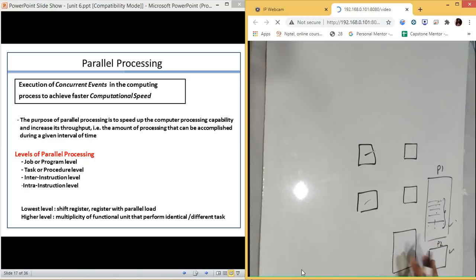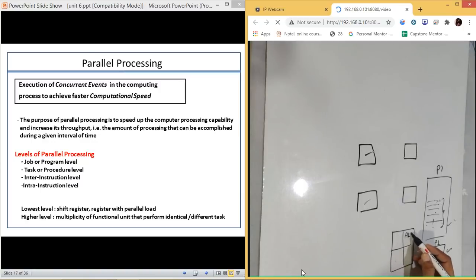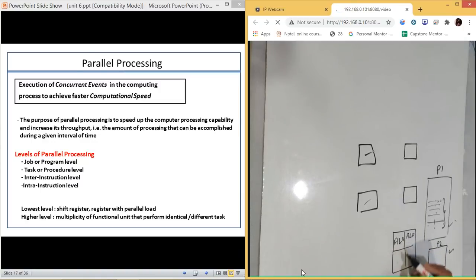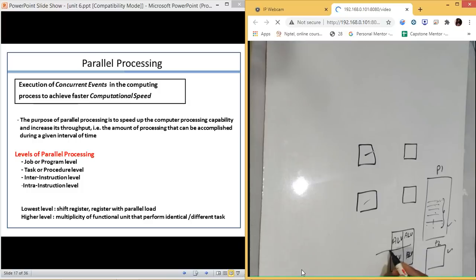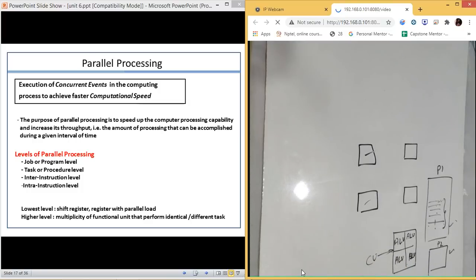But if we divide this into multiple cores, and each core has its own ALU, there are four ALUs now, so four tasks can be executed at a single time. We simply create multiple functional units even though the control unit remains the same.